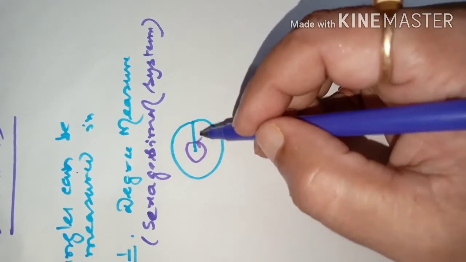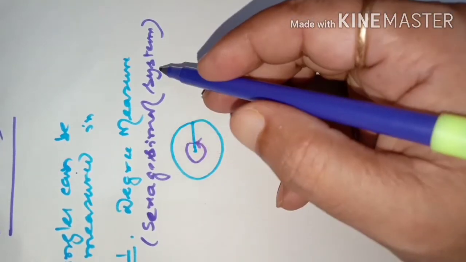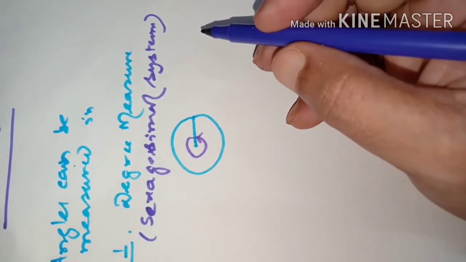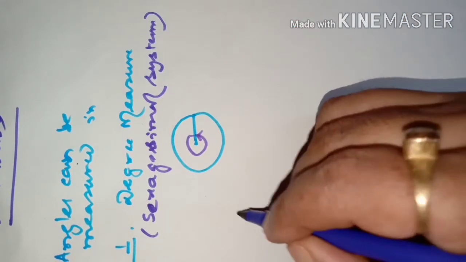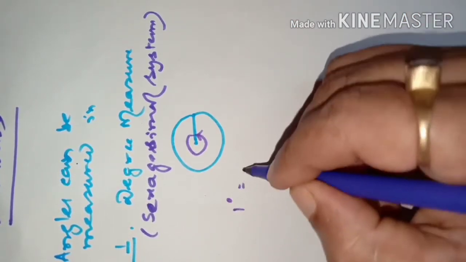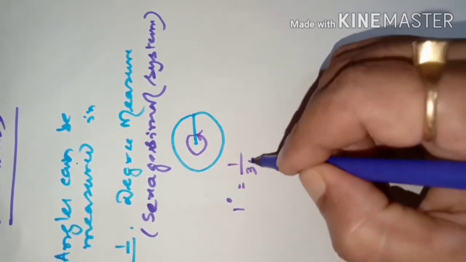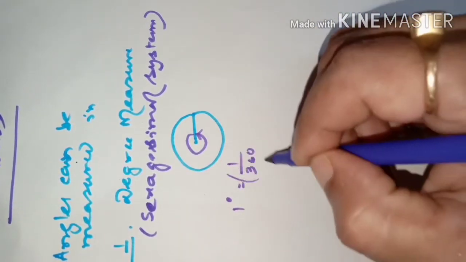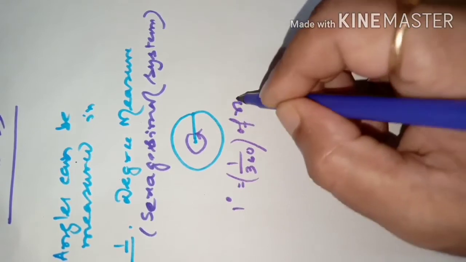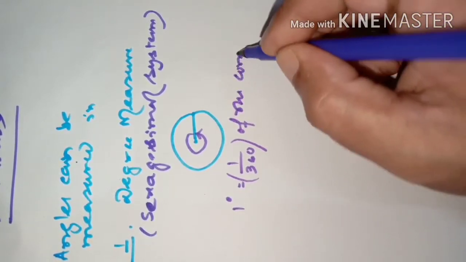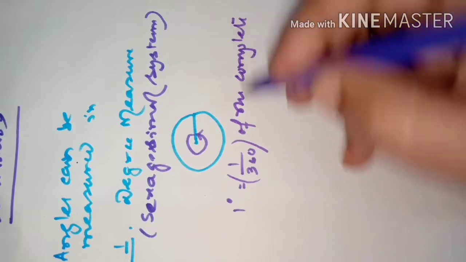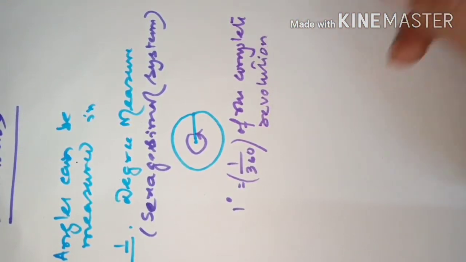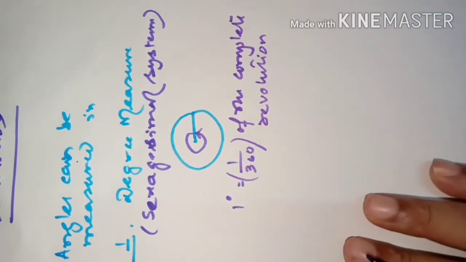This is called the sexagesimal system. Now 1 degree is written like this, which is 1 by 360th of the complete revolution of a circle.